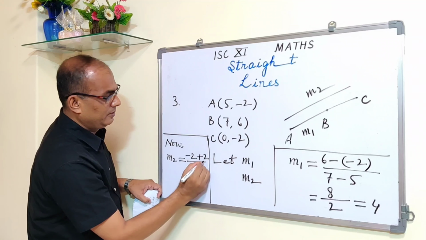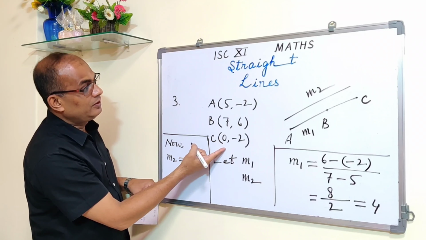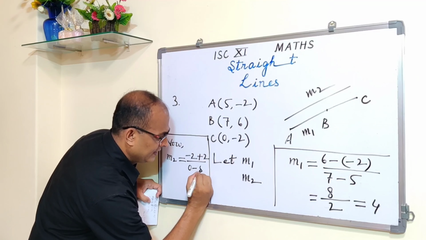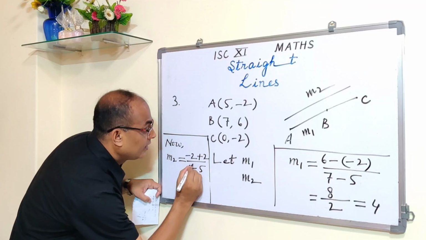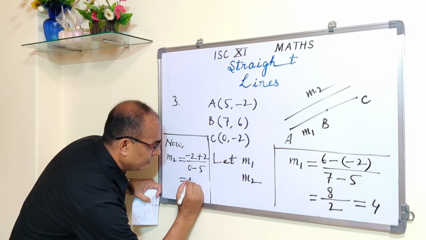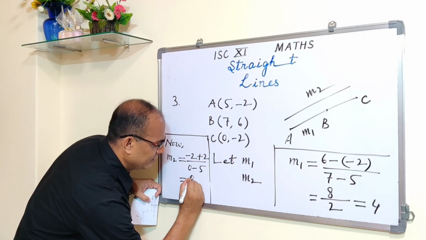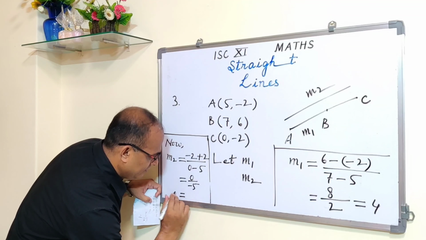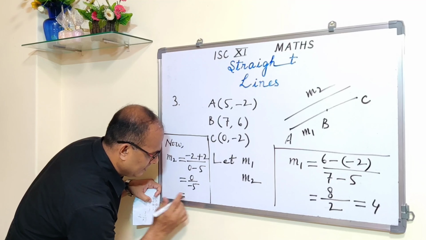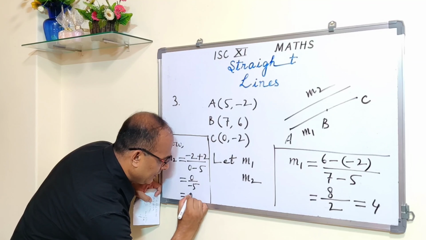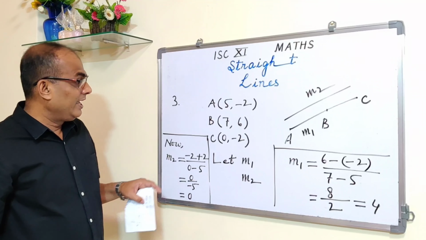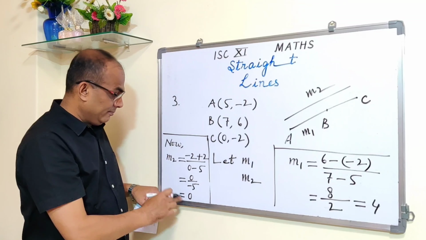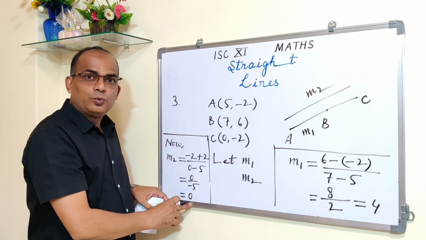Y2 minus Y1 upon X2 minus X1, 0 minus 5. And this gives you 0 upon minus 5, which is equal to 0. So M1 we got 4 and M2 we got 0.